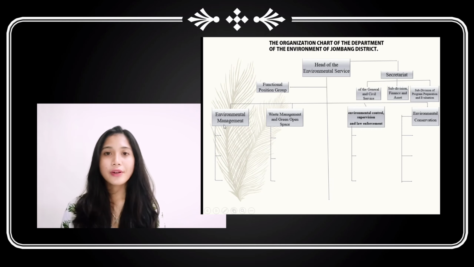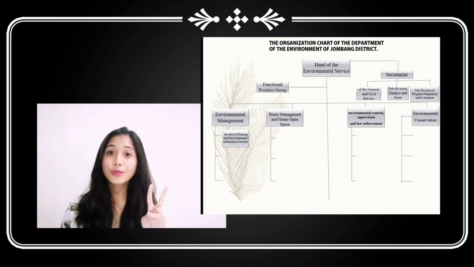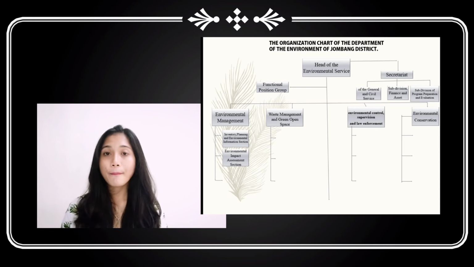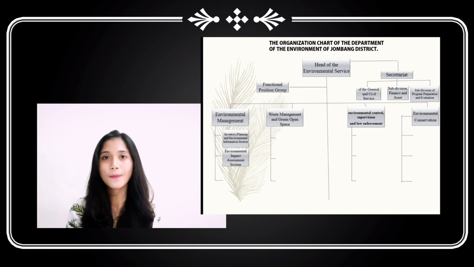Okay, environmental management is assisted by 1. Inventory, Planning and Environmental Information Section. 2. Environmental Impact Assessment Section. 3. Cooperation and Community Participation Section.